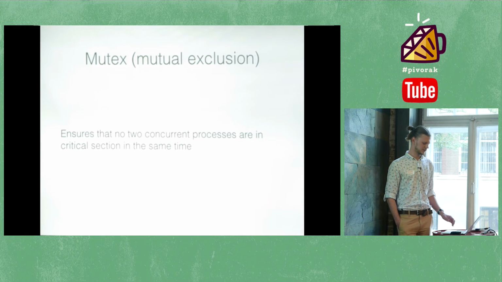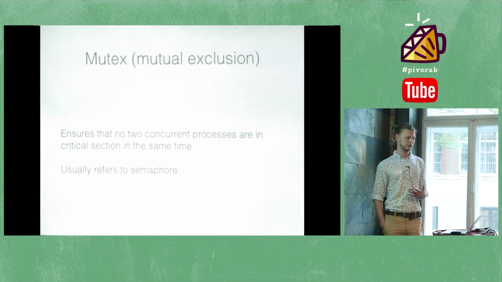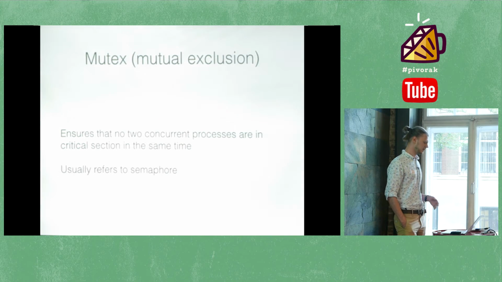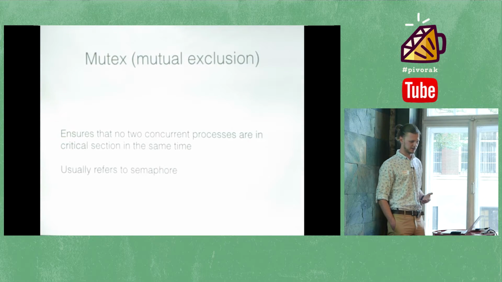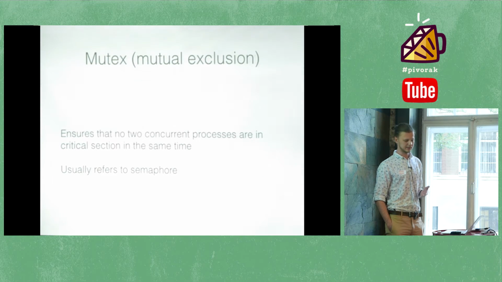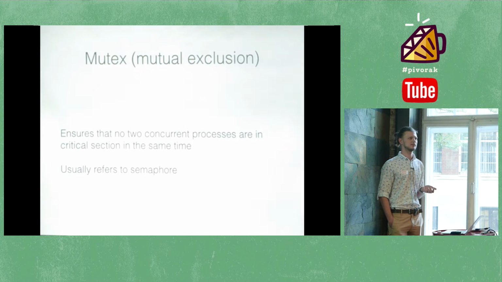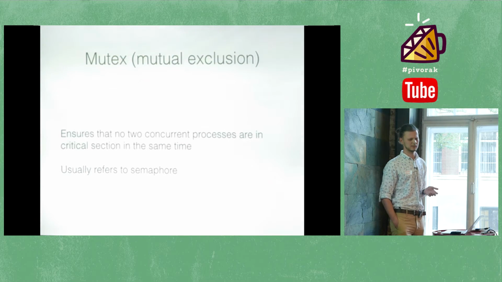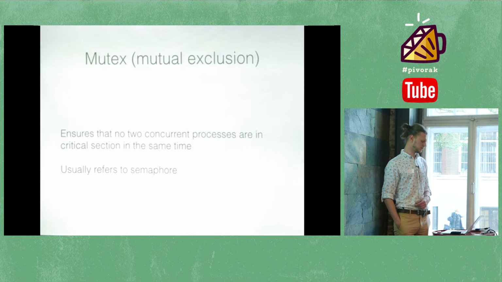Usually, Mutex in programming languages refers to a semaphore, which is one of many implementations. Message passing is an option for Mutex too, as are semaphore, lock, recursive lock, things like tuple space, and I don't really remember a lot of them, and the message passing, which we will see in the future.